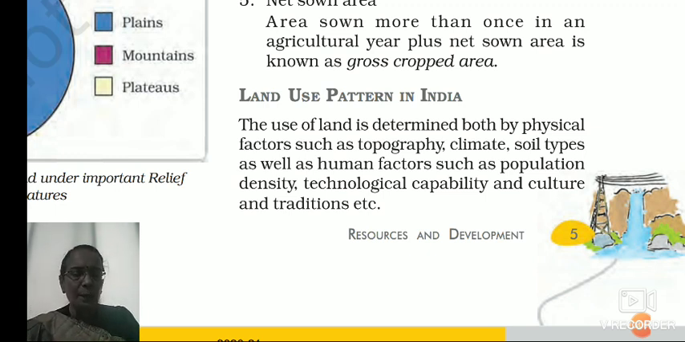So a question can come: mention 3 physical factors as well as 3 human factors which determine the use of land in India. So here is the answer. The use of land is determined both by physical factors such as topography, climate, soil types, and human factors such as population density, technological capability, and culture and tradition. So these are the three points which you have to mention in this answer.